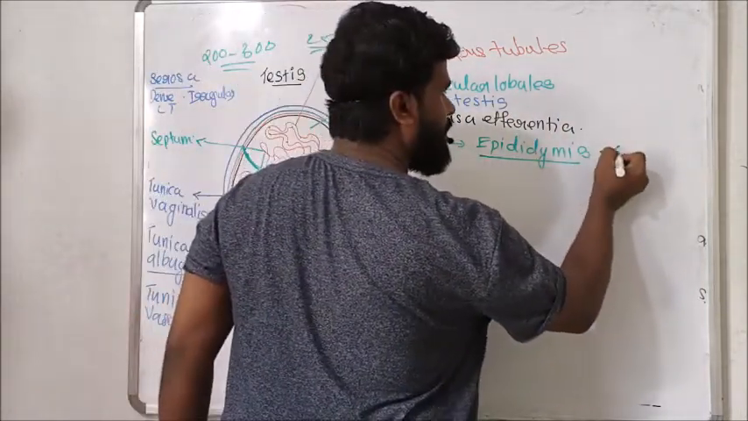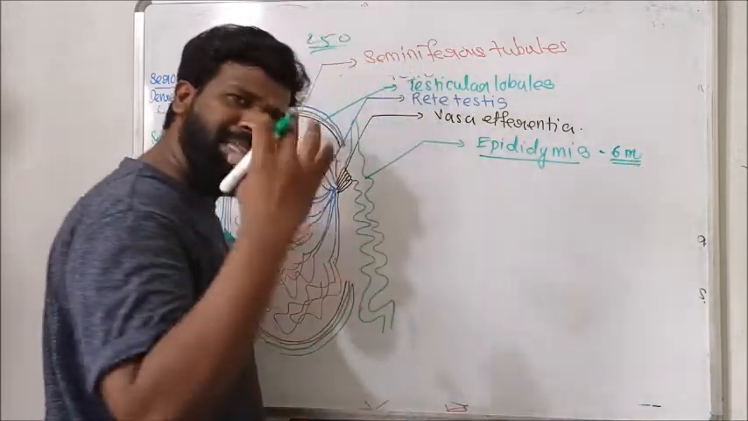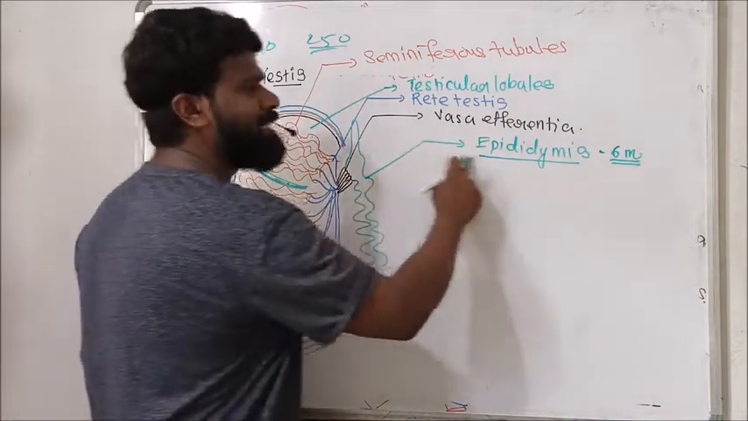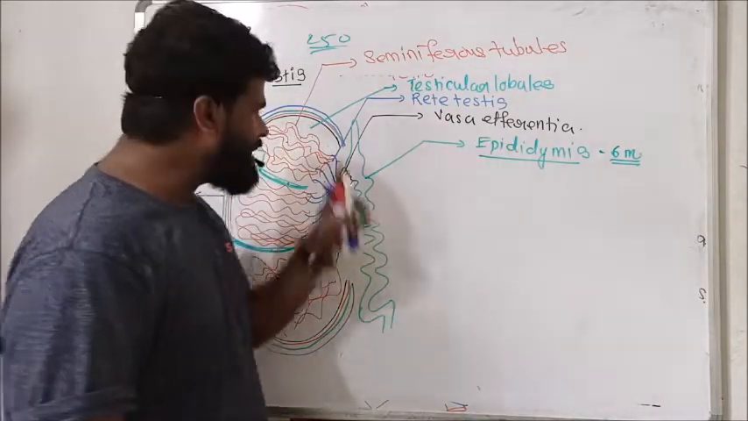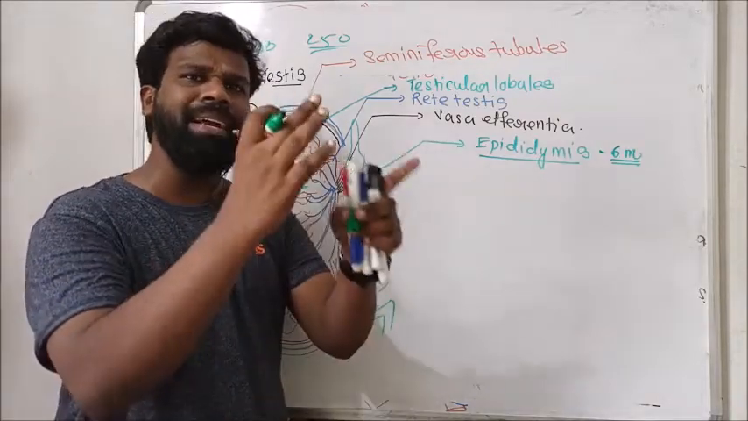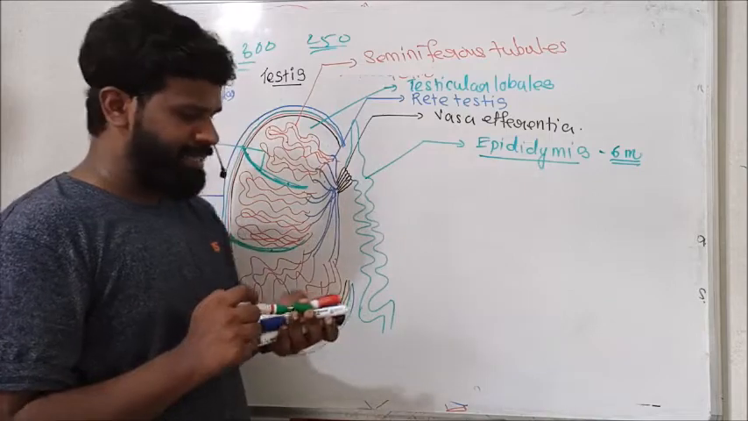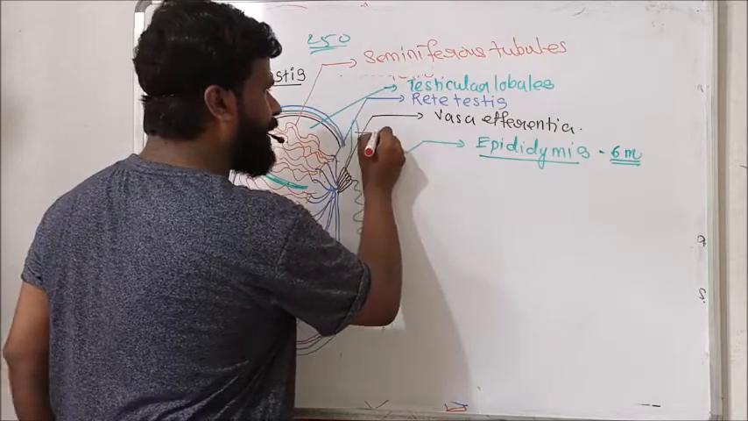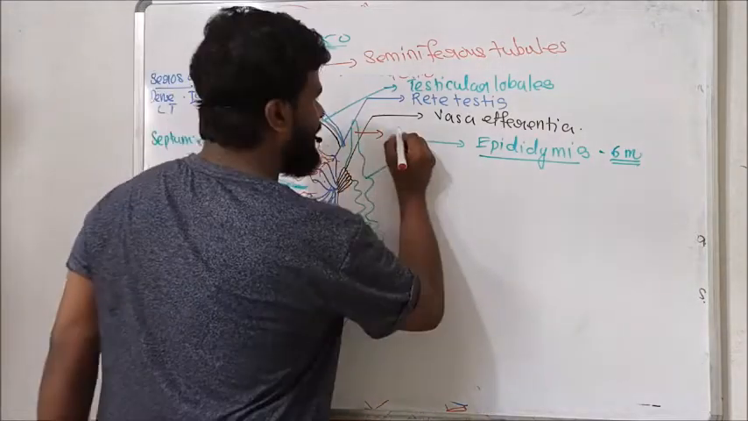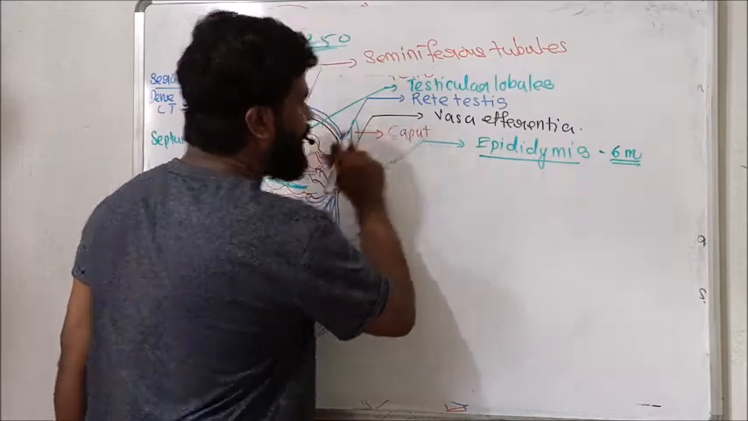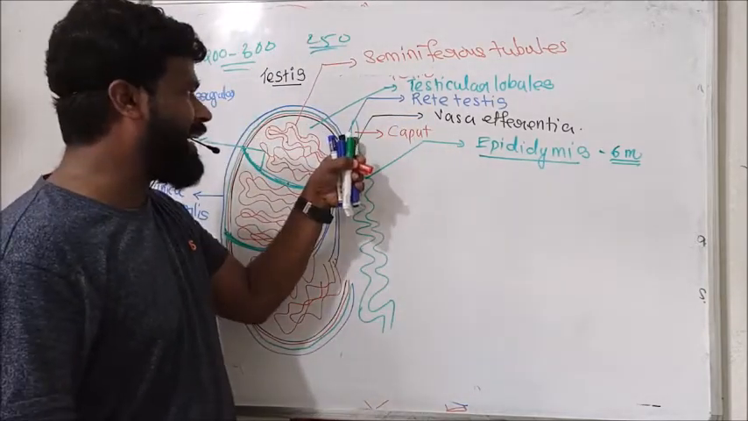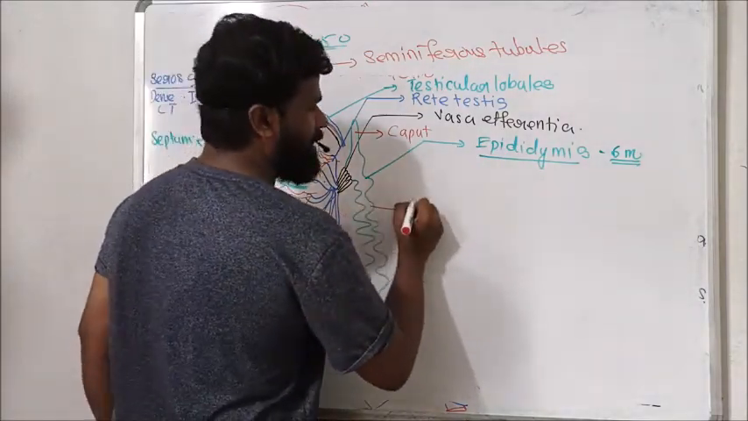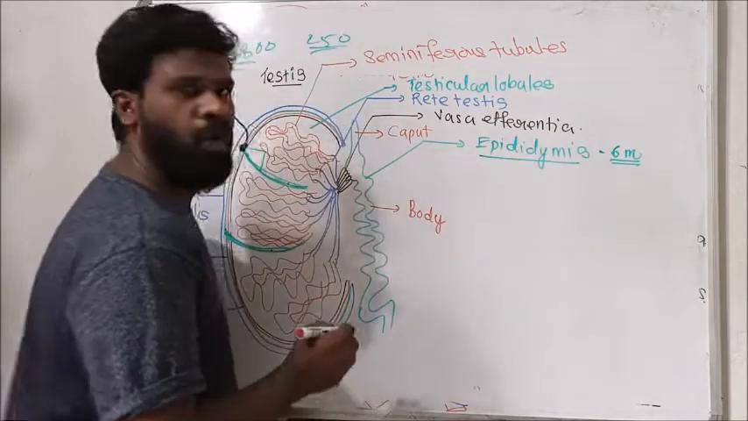It is about 6 meters long, a highly coiled tube. This epididymis alone has 3 regions. This is the head part of the epididymis, called the caput or head of the epididymis. This is the middle portion, known as the body or the corpus.